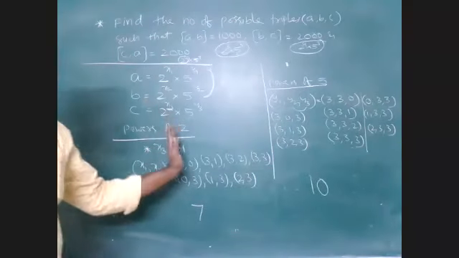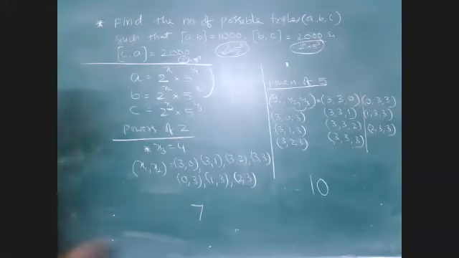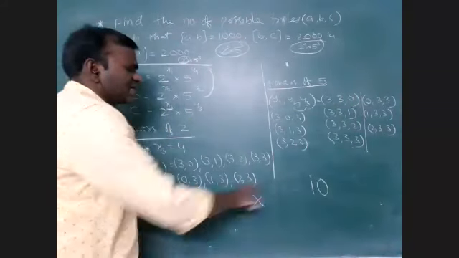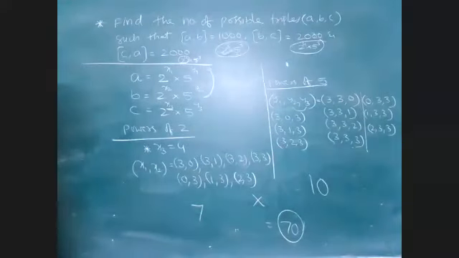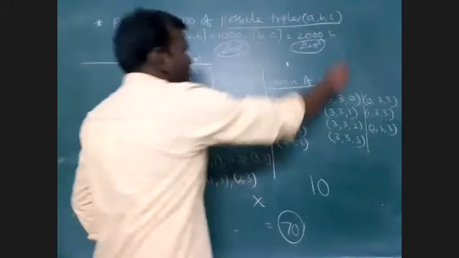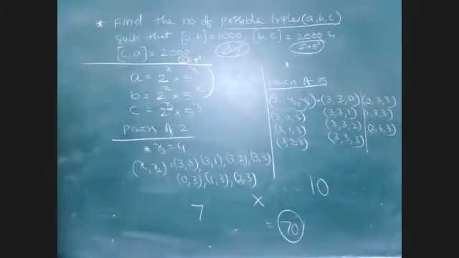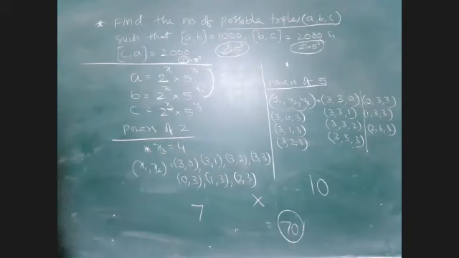But I want the powers of 2 and the powers of 5, both powers I need here. So by the multiplication principle, 7 into 10 means 70 possibilities are there. So 70 triples are possible for A, B, C such that these 3 conditions will be satisfied. That is it.